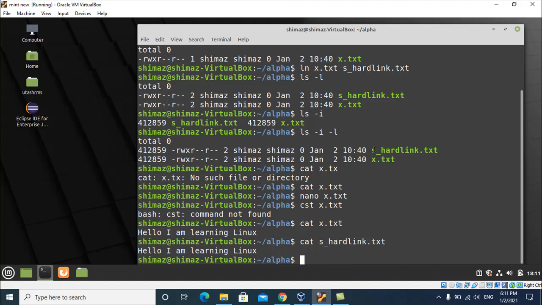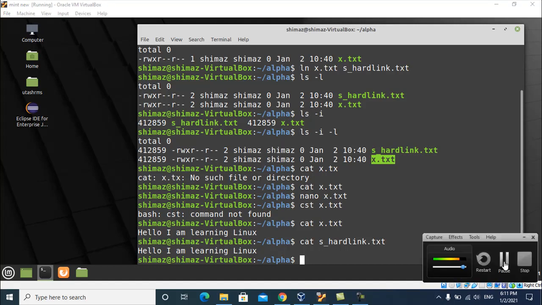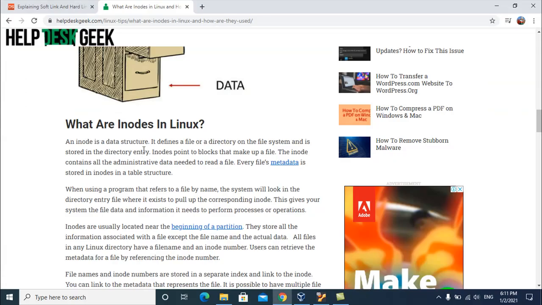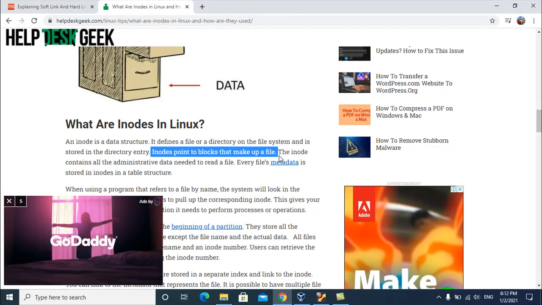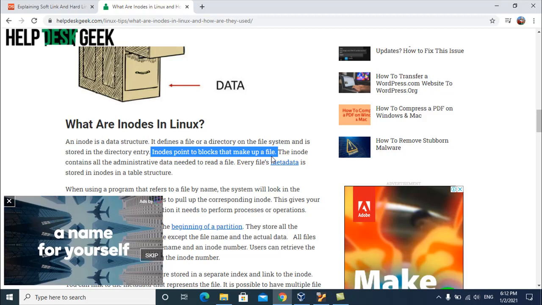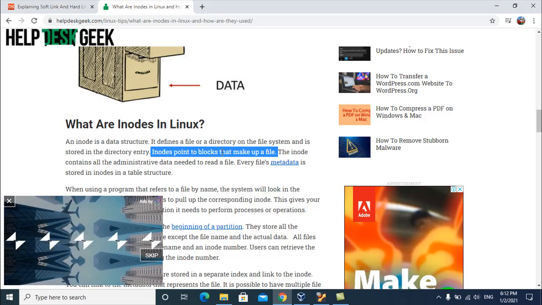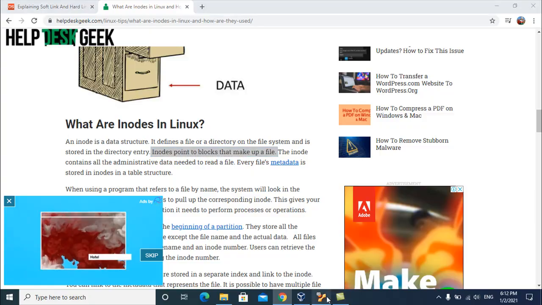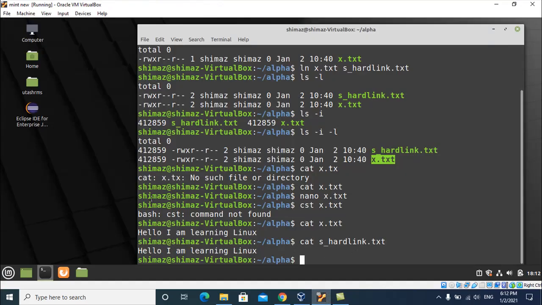Why? Because both the files refer to the same inode. Do you understand? So what is inode? Basically it is a structure that points to the blocks that make up your file. The files are stored in the storage device, so in which blocks this particular file is stored, those details are contained in the inode. For this file x.txt the inode number is this, and when we create the hard link, another file is created that also shares the same inode number.